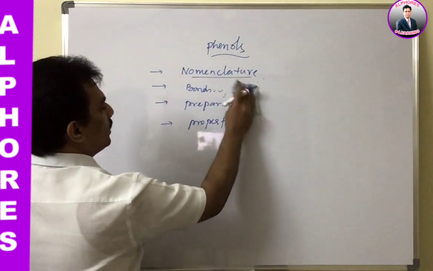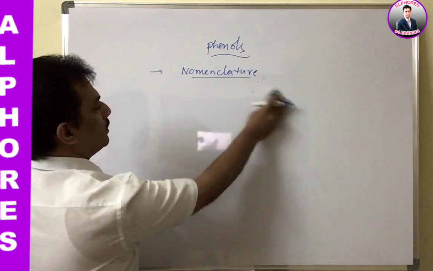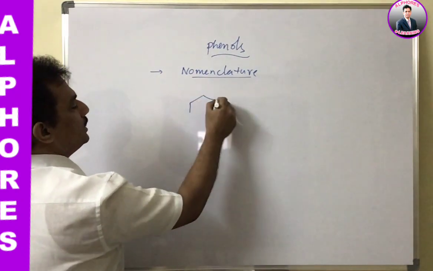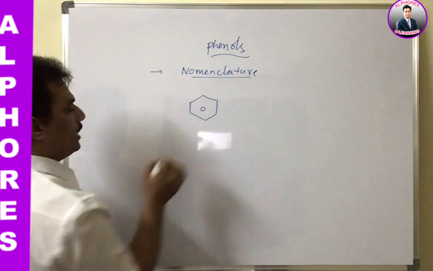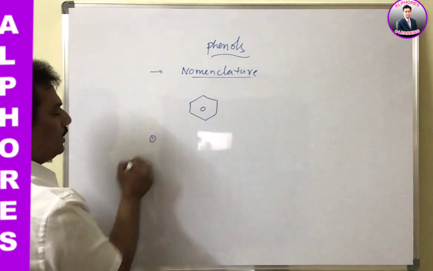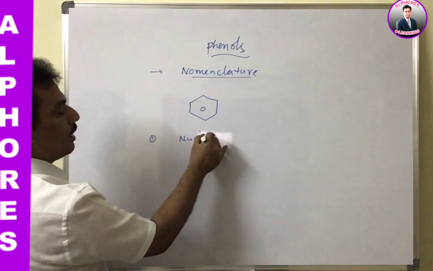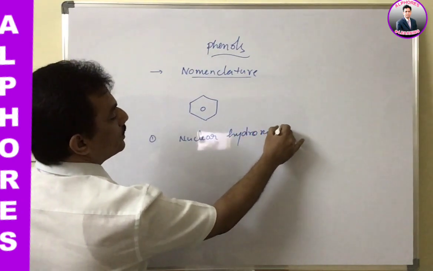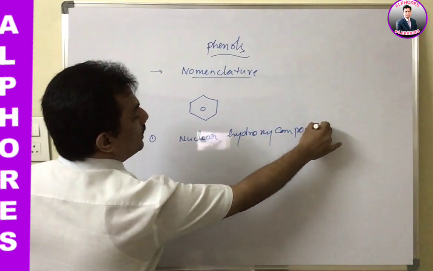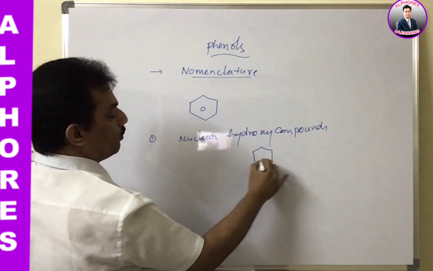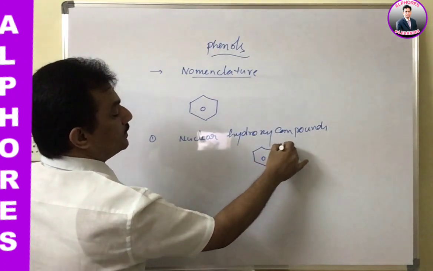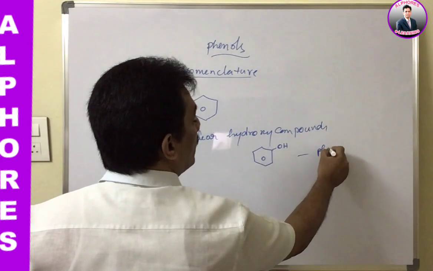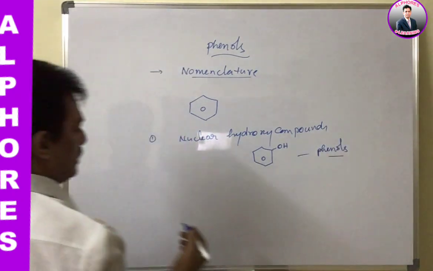Actually, I think you know this phenol. What is a phenol? First let us start from that. You know, benzene can have the OH group in two different manners. One is nuclear hydroxy compounds. That means here the OH is directly bonded to the benzene ring, like this. Only such type of compounds are known as phenols. You remember, these are known as phenols, and there are different kinds of phenols.